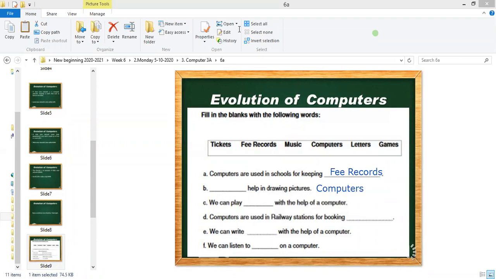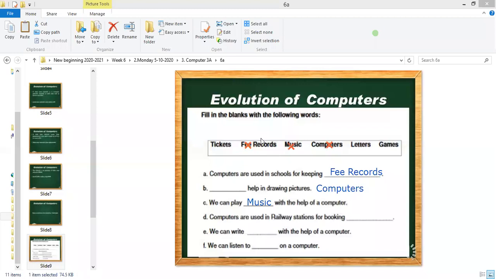We are done with the fee records. We are done with the computers. Two options are there, so now we have the third. We can play music with the help of computer. So music is also done.